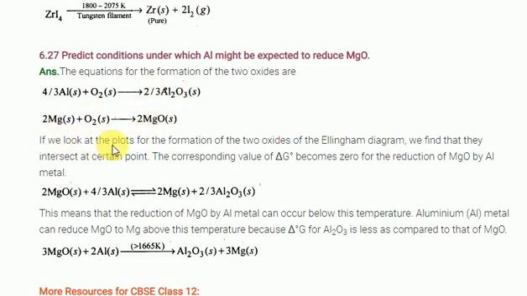If you look at the plots, just consider the Ellingham diagram, they will show magnesium oxide at a lower position, meaning magnesium oxide is more stable. What happens, you consider the magnesium oxide can be reduced by aluminum at the temperature, look there, 1665, below that temperature. Here aluminum can reduce the magnesium, but above this temperature, what happens?